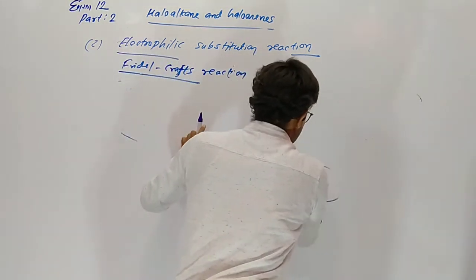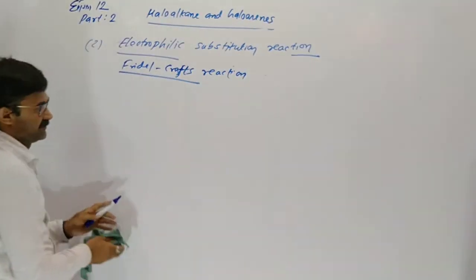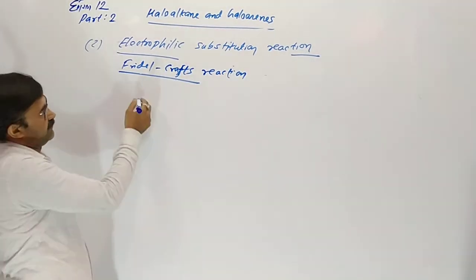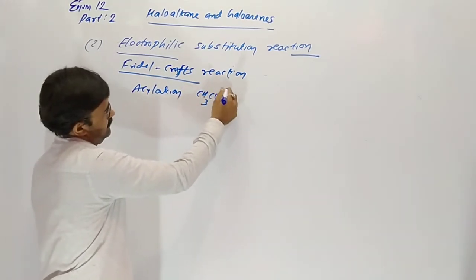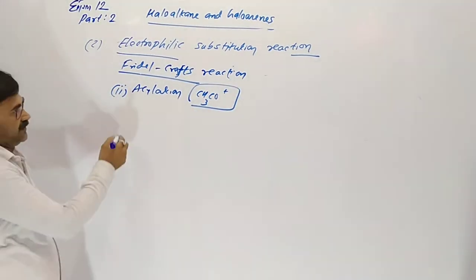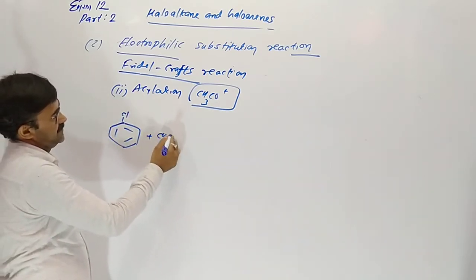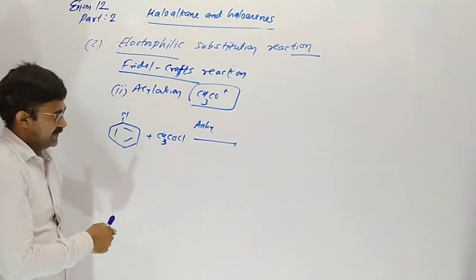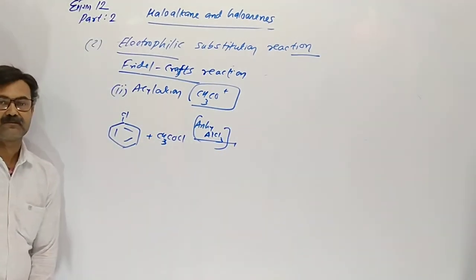Now acylation, which is also given by Friedel-Crafts. Acylation: acetyl group enters, which is called acylation. In chlorobenzene, acetyl chloride reacts with anhydrous AlCl3.